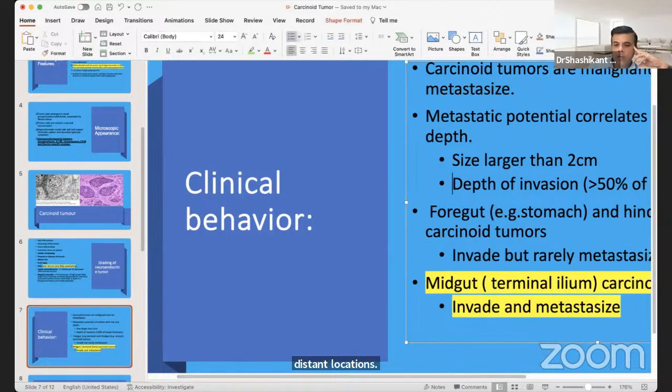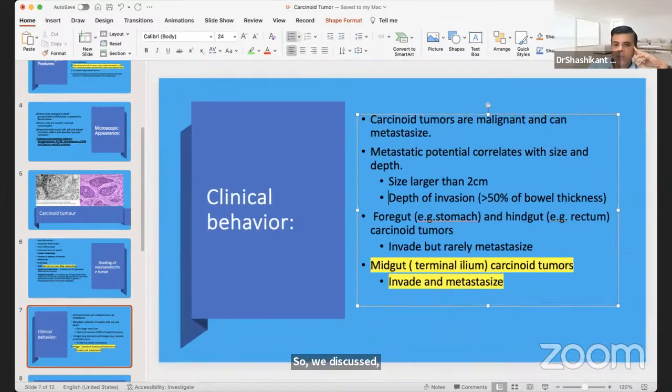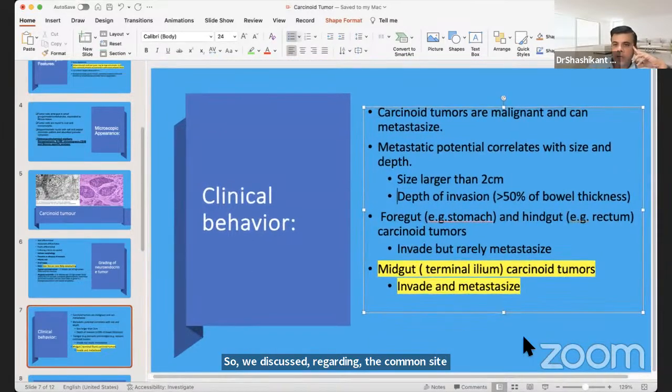So we discussed regarding the common site already. So the GI, what are the common sites? The ileum is the very common site. Apart from that, rectum, colorectum, stomach, and esophagus sometimes also may have carcinoid. Maybe they're in different portions, but generally these are the common sites: ileum, appendix, colorectum, stomach. These are the common sites for this carcinoid tumor.